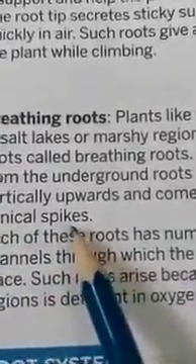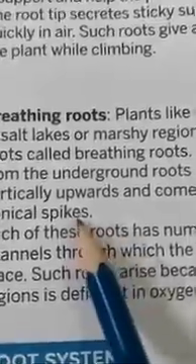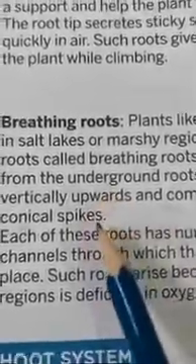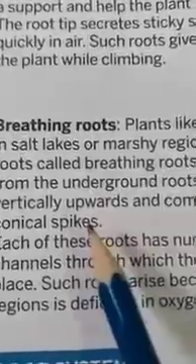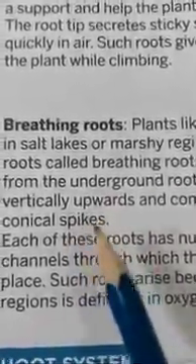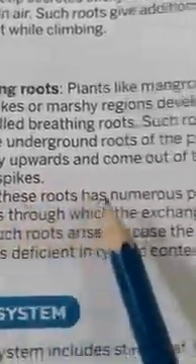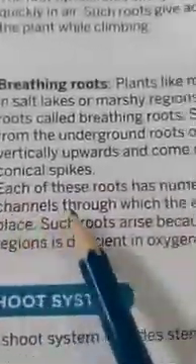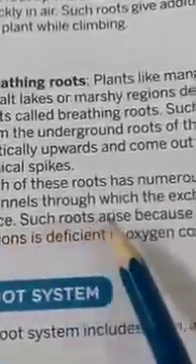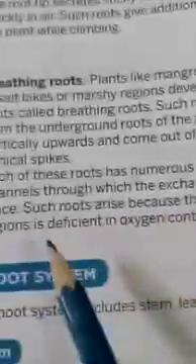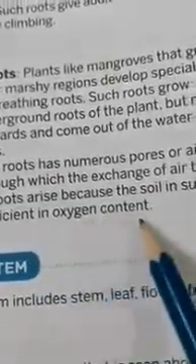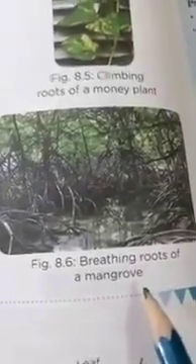Each root contains numerous pores, air channels through which exchange of gases takes place. Such roots rise because the soil in such regions is deficient in oxygen. Dear students, I will show you breathing roots of mangrove plants.